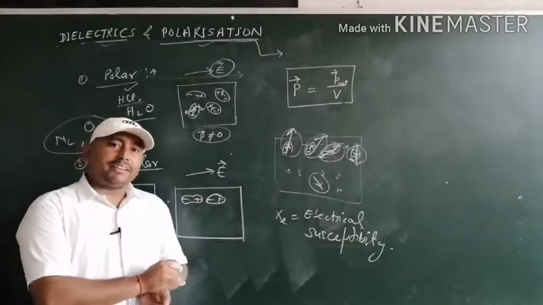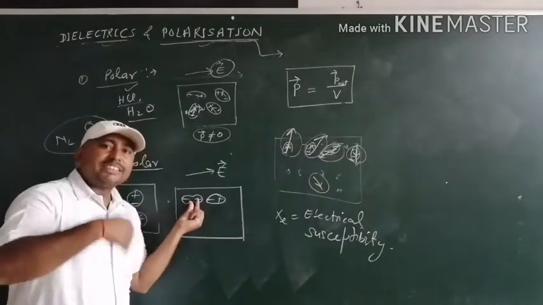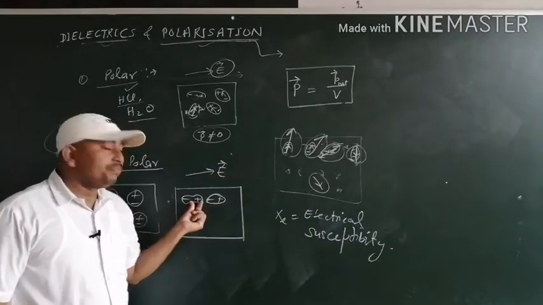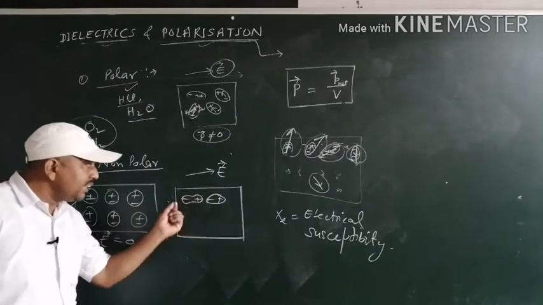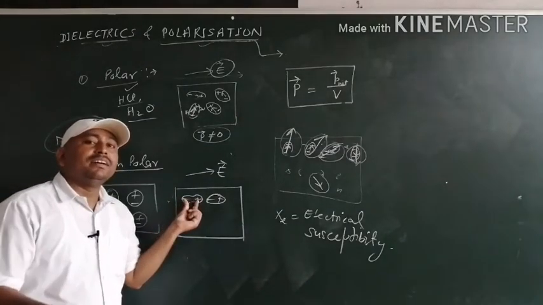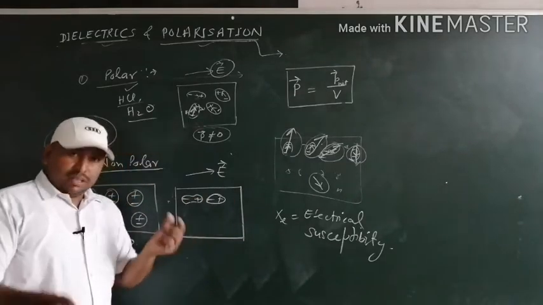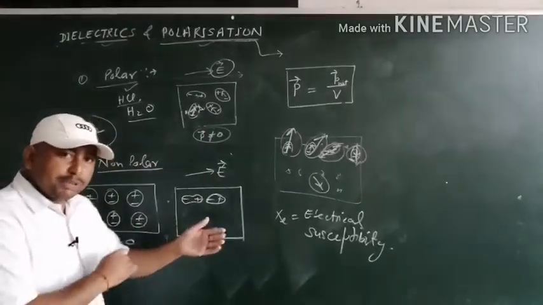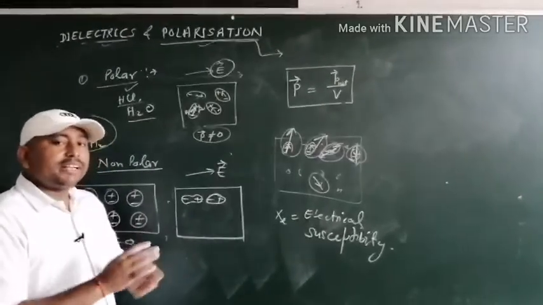In general, we can say that each molecule exhibits a net dipole moment. It means if the positive and negative charges are separated, then the molecule represents a dipole moment. So if all the molecules have separated positive and negative charge centers, then all molecules exhibit a net dipole moment.